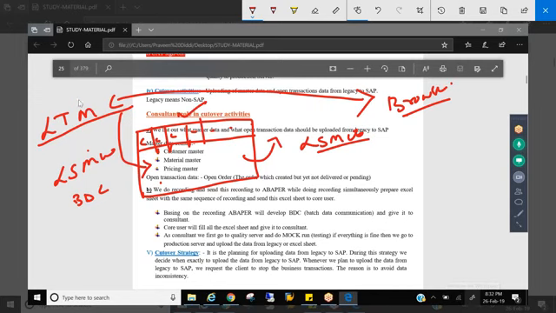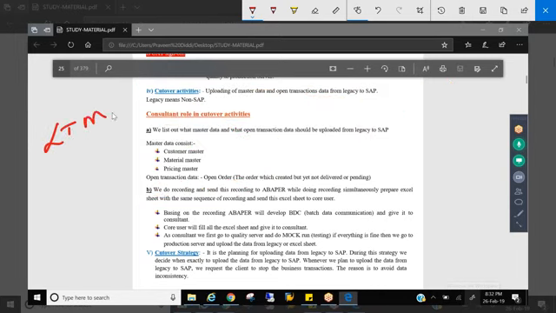But coming to S4HANA, in the LTMC transaction, you don't need to create any Excel sheet like this. SAP itself is providing the templates. What data do you want to upload? Customer master. Just go and download the template and give it to the customer. That's it. So if the customer says that I want a Z field here, that means a new field to be added,